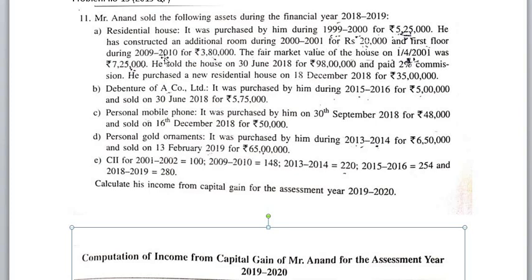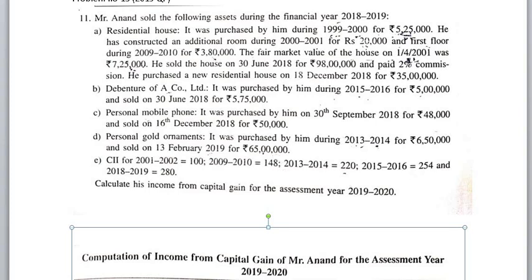And again they constructed the first floor in 2009-10 for rupees 3,80,000. The fair market value of the house as on 1st April 2001 was 7,25,000. See, it was purchased in 1999-2000 and he sold this house on 30th June 2018. The difference between purchase and sale is obviously more than 3 years. So, it is treated as a long-term capital gain.